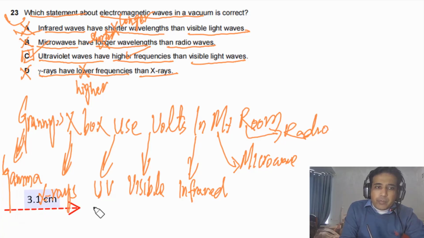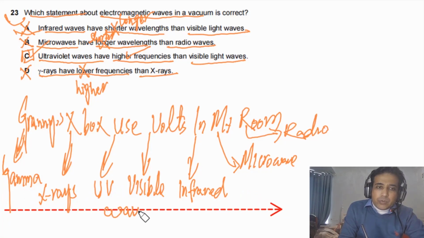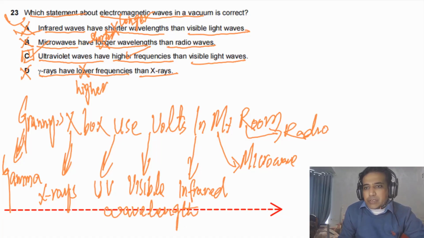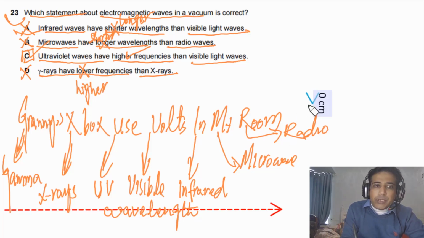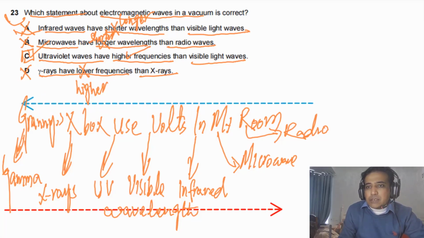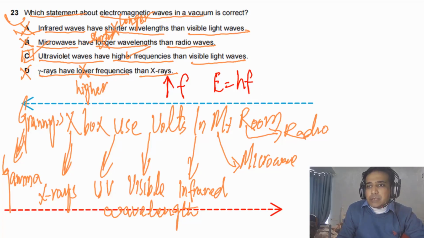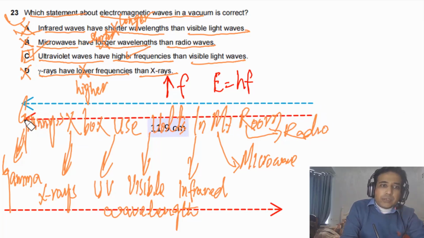If we go from gamma to radio, wavelength is increasing. But if we go from radio to gamma, you need to understand frequency is increasing. So frequency increases, and energy is equal to hf, so it means that energy also increases if you go in this direction.